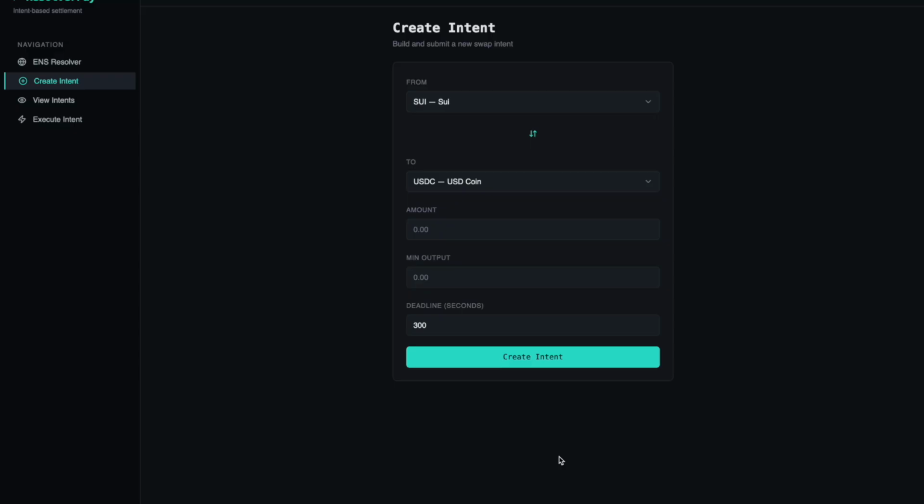DeepBook gives us CEX-grade transparent pricing, and Sui's object model lets every intent execute in parallel with zero contention. The result is simple UX for users, guaranteed execution at their price or better, and a sustainable solver marketplace, all fully on-chain and production ready.